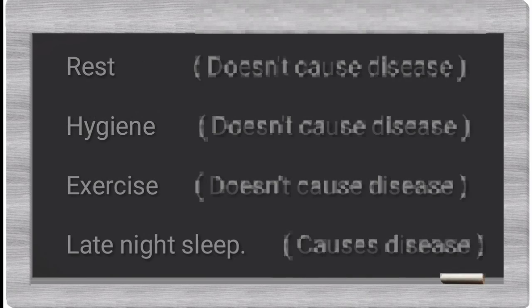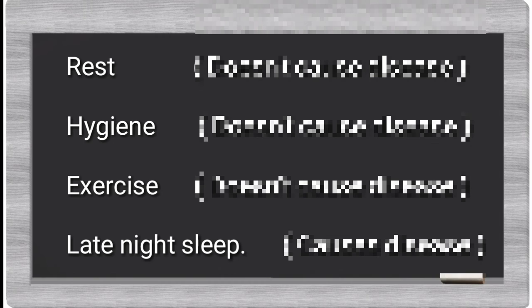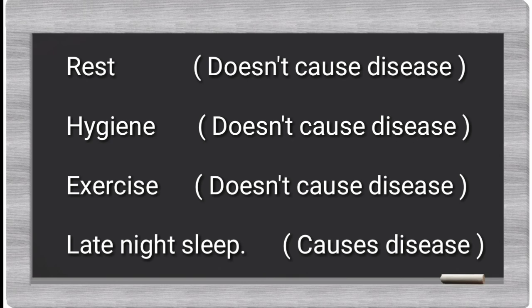Fourth one, rest, hygiene, exercise, late night sleep. Which one is odd one? Rest, it doesn't cause any disease. Hygiene also doesn't cause disease. Exercise also doesn't cause any disease. But late night sleep, late night sleeping causes a lot of diseases. Late night sleep in the sense we are not giving proper rest to our brain. So it causes disease. Okay. So this one, late night sleep, is odd one of the list of the words given here.